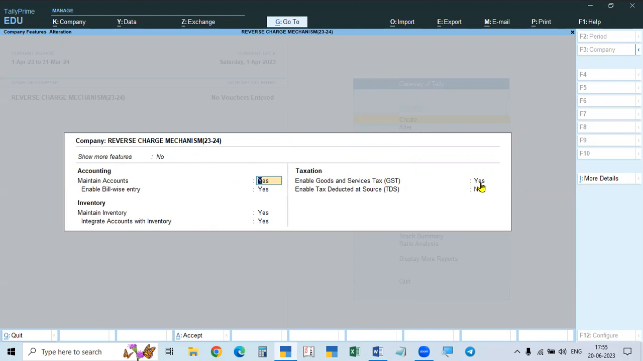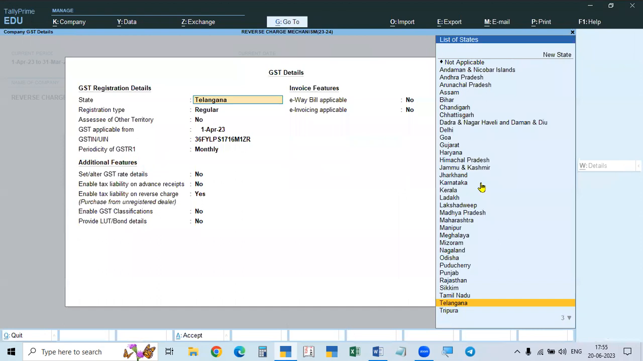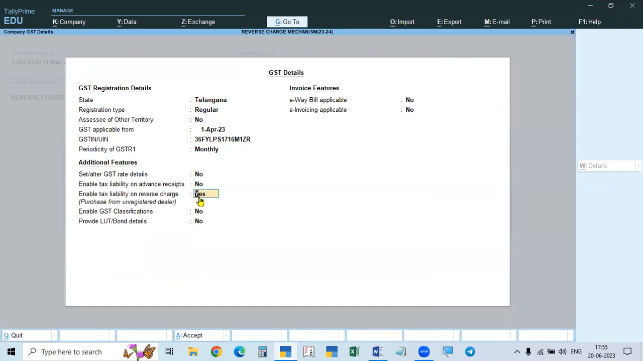But in the case of taxation, you go to Enable Goods and Services Tax. In that, everything is the same, except one thing: the state, number, everything. And in the additional features, there is one item, Enable Liability on Reverse Charge. By default, it will be No. It should be enabled. We have to enable that by pressing Yes.